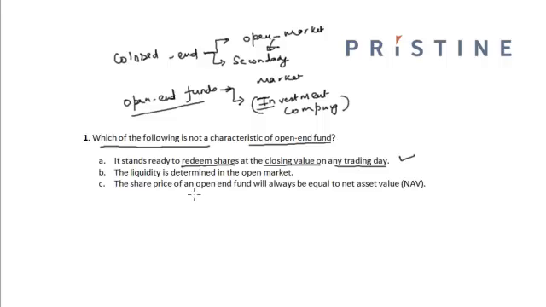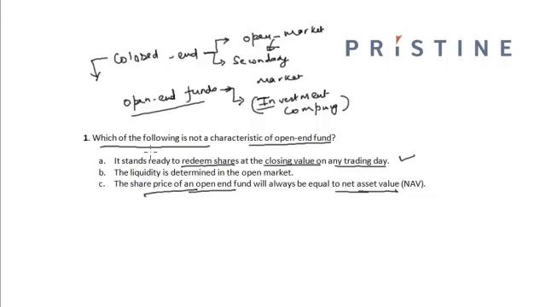And the share price of an open-end fund will always be equal to the net asset value. The net asset value is equal to the value of assets minus values of liability per share. So the share price of an open-end fund will always be equal to the net asset values, whereas in case of closed-end funds, it can sell at a premium or a discount to its net asset values.